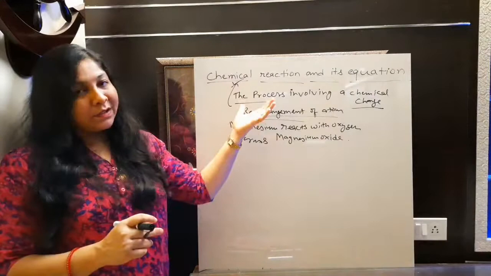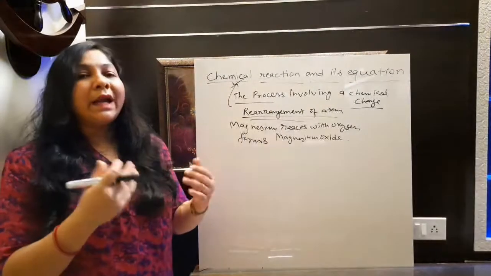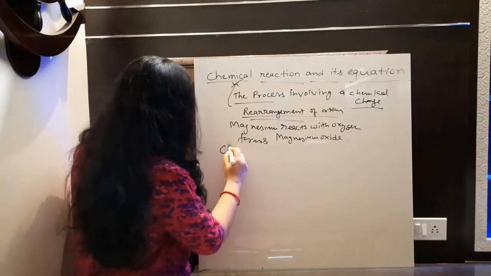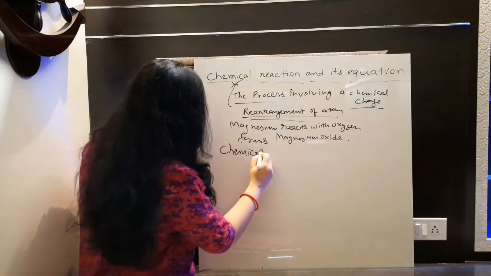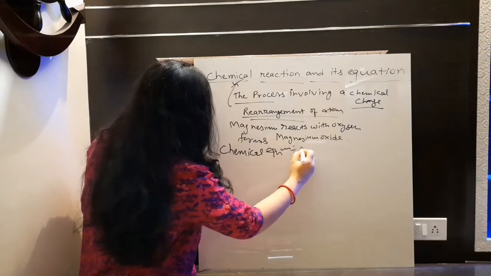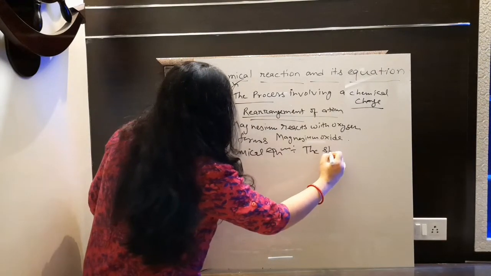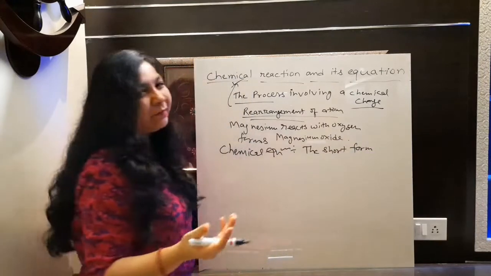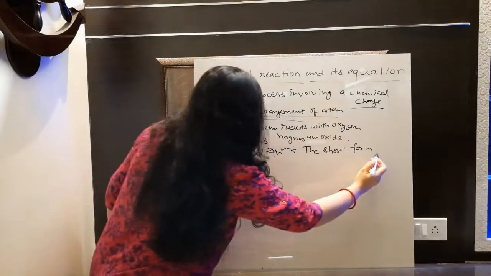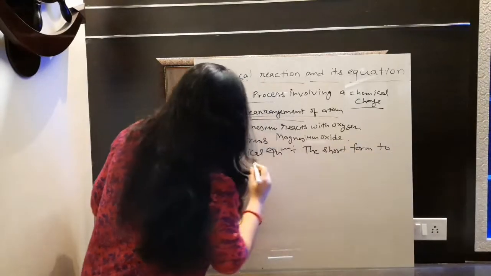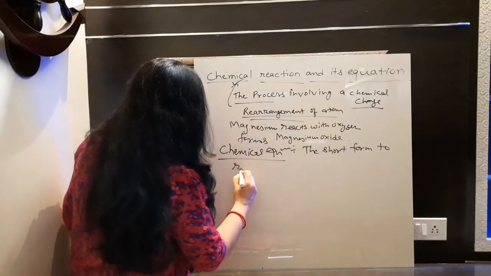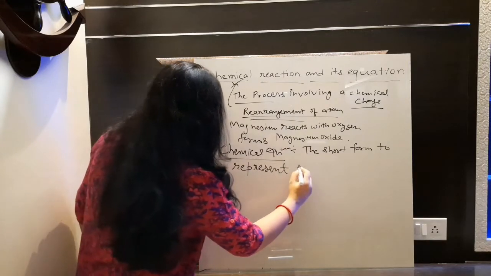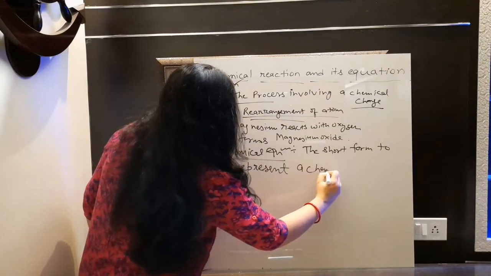So what is chemical reaction, that we already discussed. Now we will write the definition of what? Chemical equation. Okay. So what is chemical equation? I am writing the definition here. The short form, आप बोल सकते हो the shorthand method या फिर the short form to represent. Okay, the short form to represent a chemical reaction.